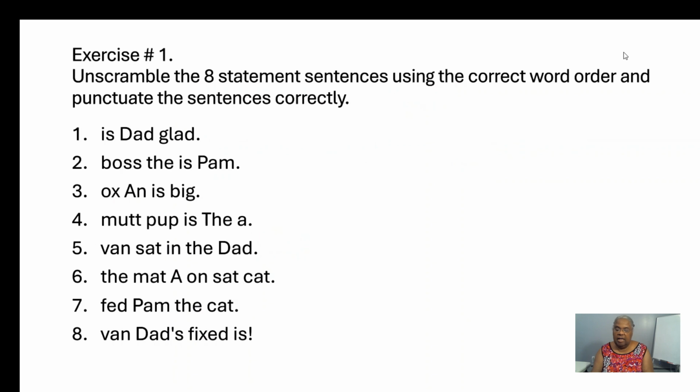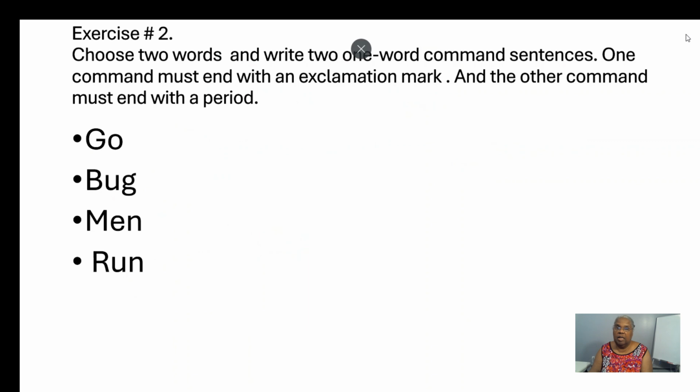Now, let us test our understanding of forming sentences. Exercise 1. Unscramble the 8 sentences using the correct word order. Please pause the video as needed to work at your own pace. The answer key to exercise 1 is at the end of exercise 6. Exercise 2.